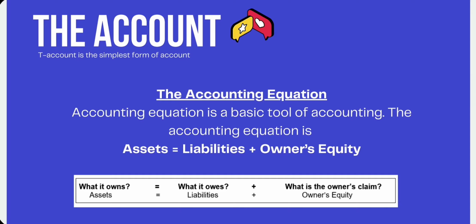So the account. The account is the basic summary device of accounting. A separate account is maintained for each element that appears in the balance sheet. We have assets, liabilities, and equity, and in the income statement, we have income and expenses. The account is the simplest form of accounting record.